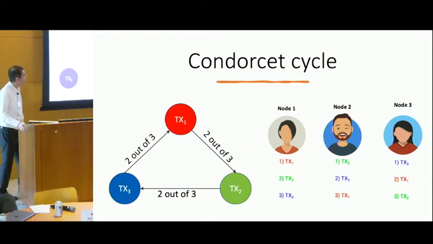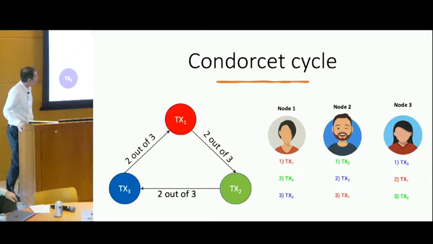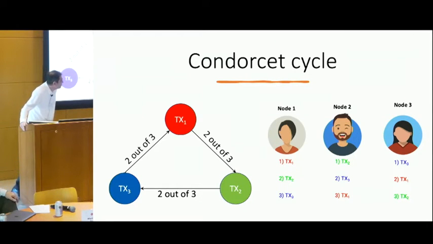In this example, we have 3 nodes in the committee, node 1, 2, and 3, and only 3 transactions, transaction 1, 2, and 3. Each member of the committee, as you can see, received the 3 transactions in a different order. So node 1 received transaction 1 first, then transaction 2 and transaction 3 next. Node 2 received them in a different order: transaction 2 first, transaction 3 next, and transaction 1, and so on.